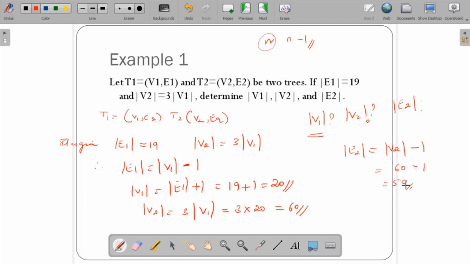So this proves regarding this, it calculates the number of vertices as well as the number of edges in the 2 graphs. That is, V1 we have calculated, V2 and E2.